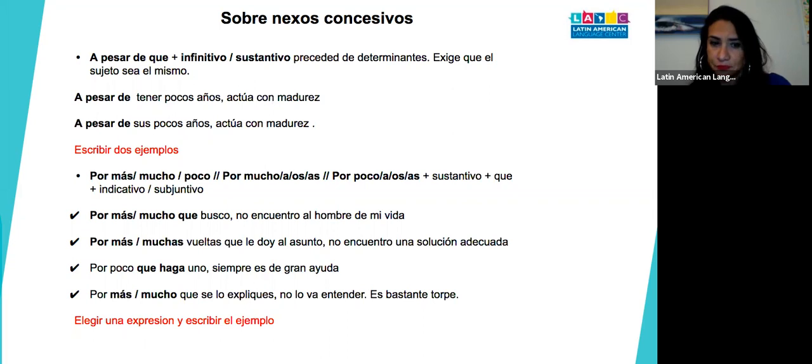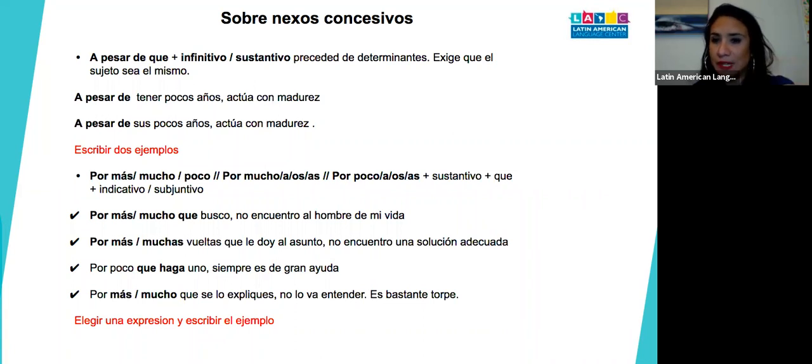But if you say, por mucho que se lo expliques, which is subjunctive, no lo va a entender. So for more than you explaining it to him, he's not going to understand. He's very clumsy. Basically saying, even if you explain it, he's not going to understand it. So in the other one, what we talked about was a fact. In this one, actually, you're assuming something about someone else, but it's not really a fact. So that's why it's subjunctive.